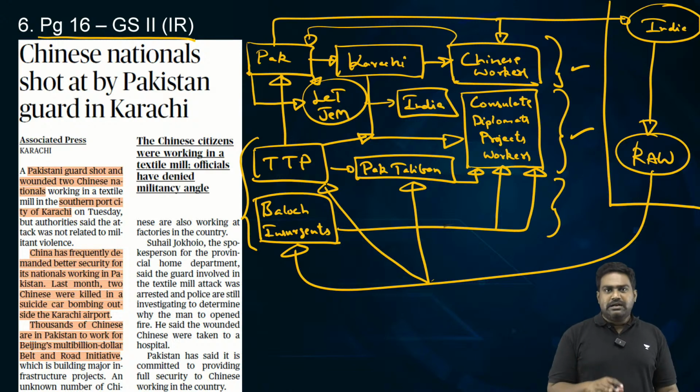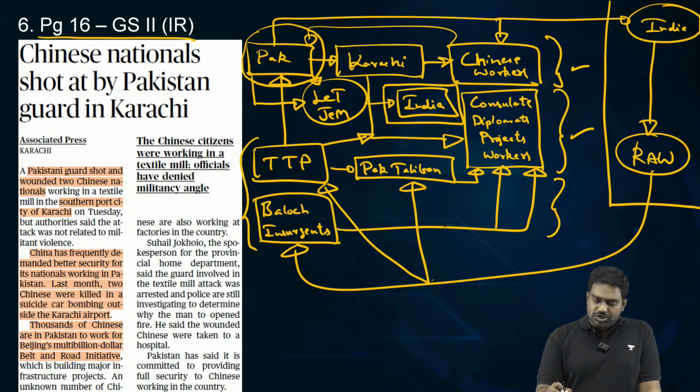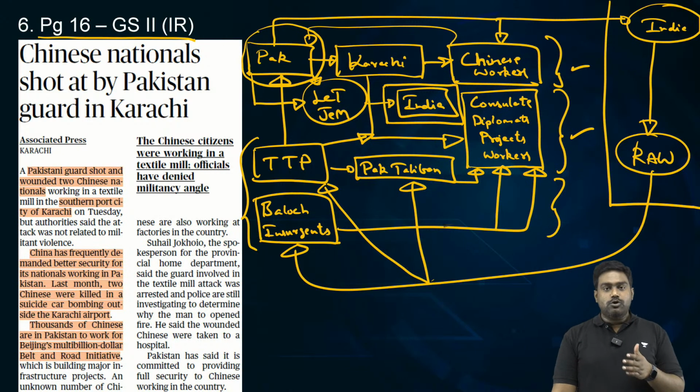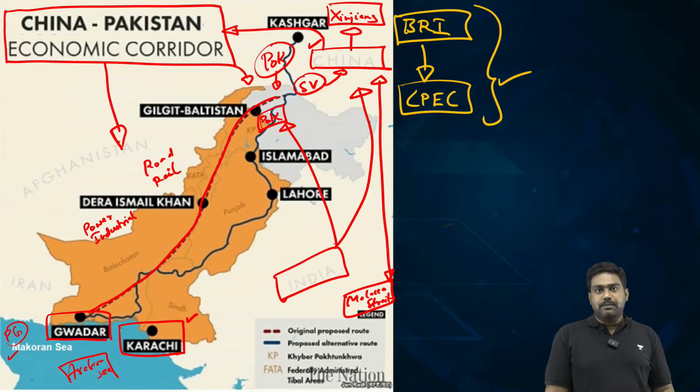China has even indirectly encouraged Pakistan and its covert war against India to keep India destabilized. But now China realizes that the terrorism which has been bred and cultivated in Pakistan could affect Chinese interests as well. Right? So this has led China to put pressure on Pakistan. China has strictly ordered Pakistan to ensure the security of its workers, its nationals, its projects, and more importantly, its consulates and diplomats. So this represents a friction as well between China and Pakistan. And that is what you need to know with regard to this development.